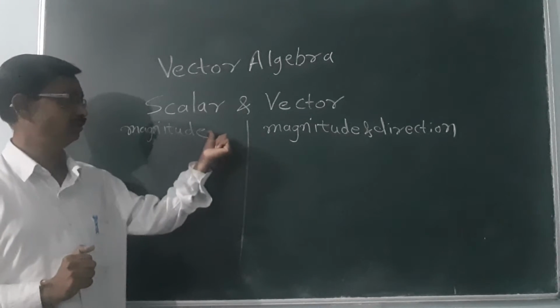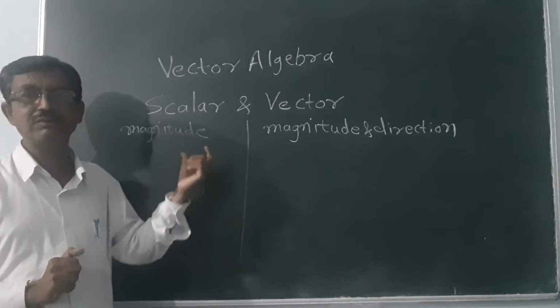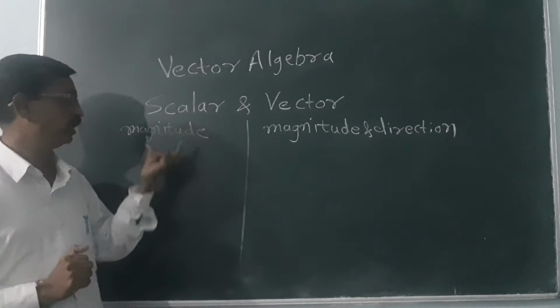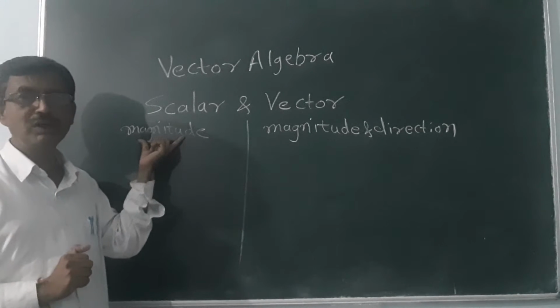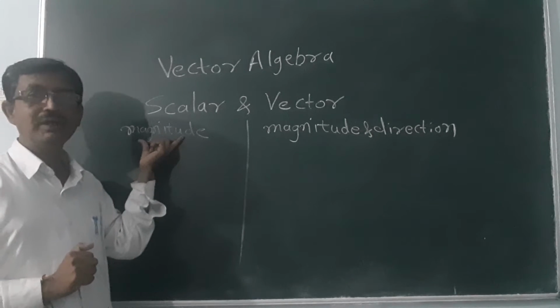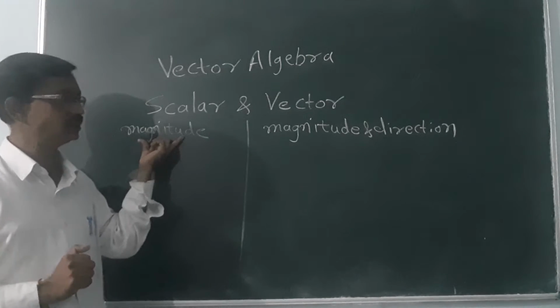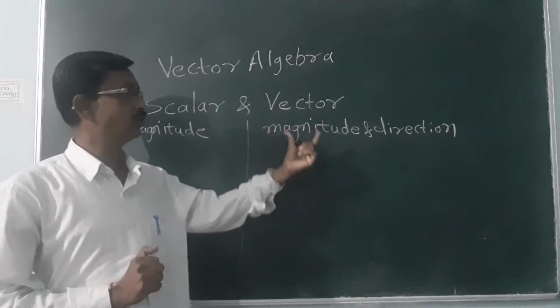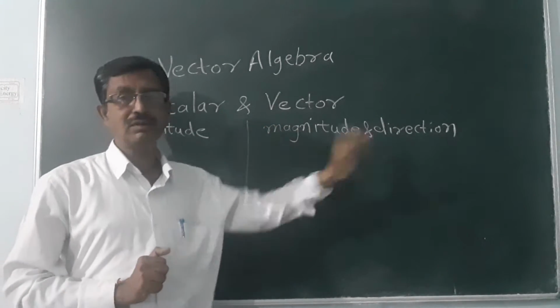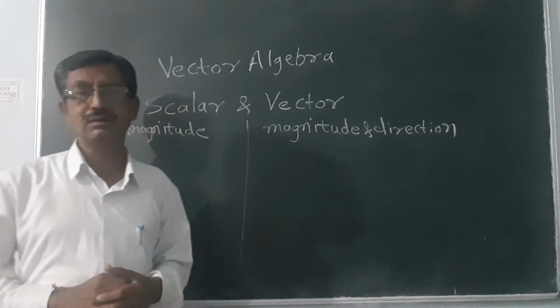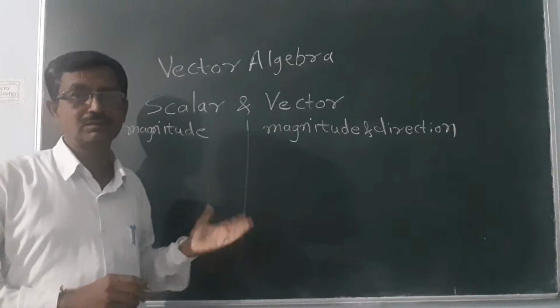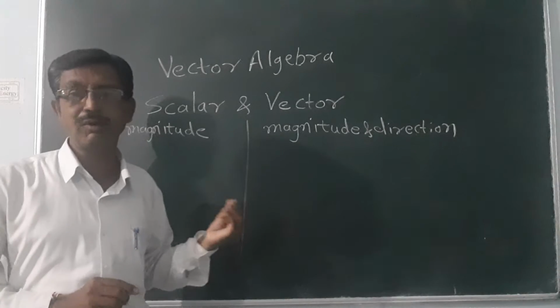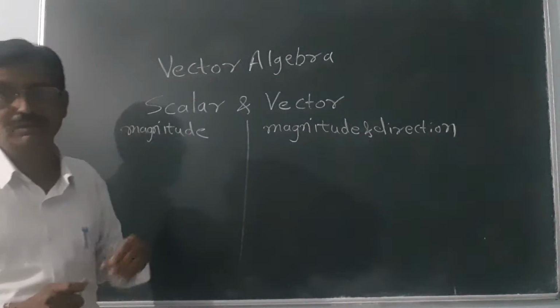So this is the basic difference between scalar and vector. Scalar quantity is only described by magnitude, it does not require the direction, whereas vector quantity requires the magnitude as well as direction. So to understand this, we will see some examples.